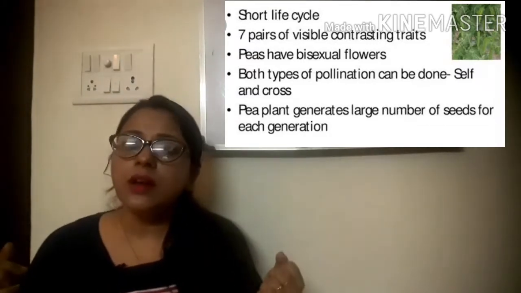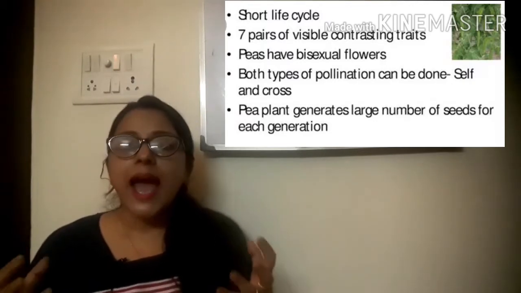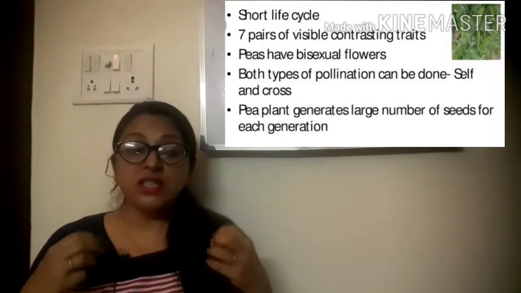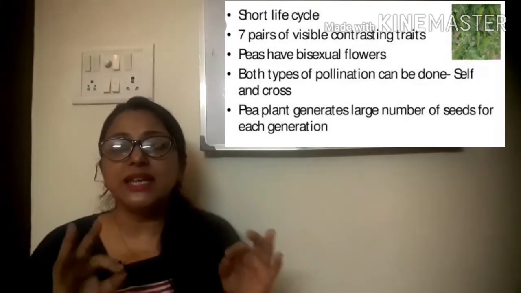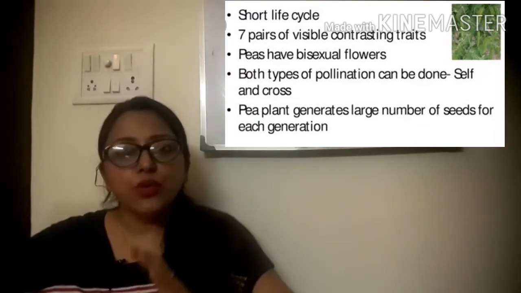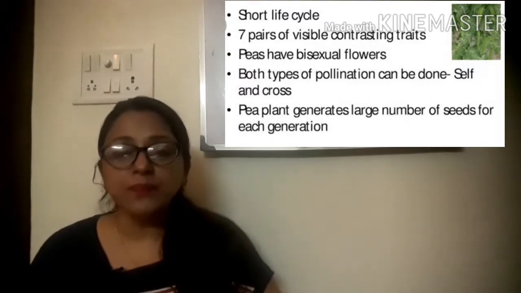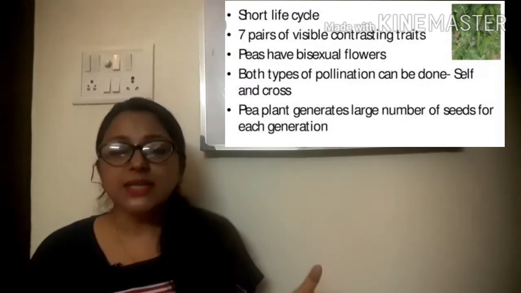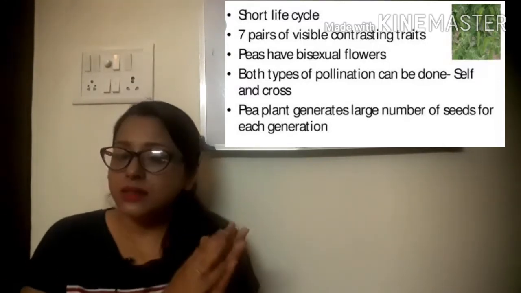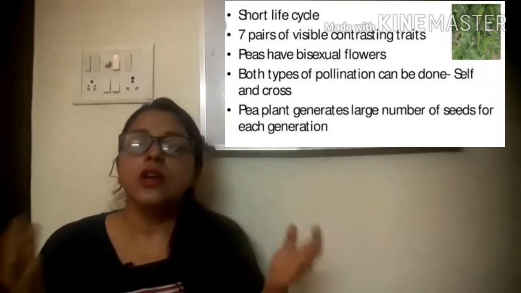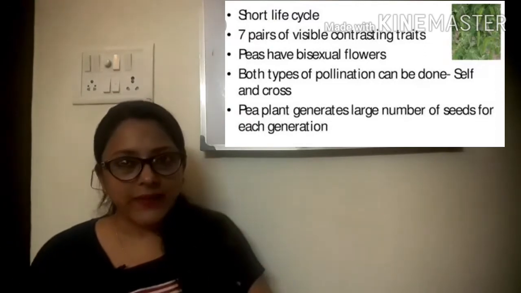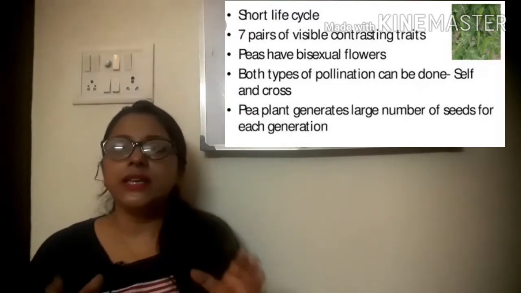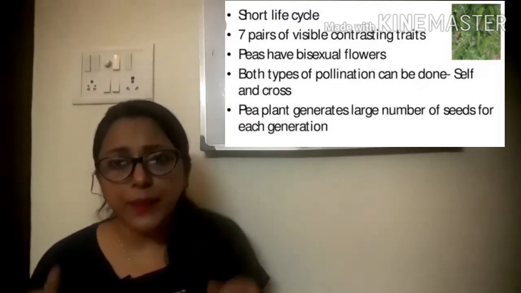that Mendel himself was a human being, and it couldn't be possible for Mendel to study more and more generations of human beings and animals. Plants have a short life cycle, and the pea plant especially has a very short lifespan and short life cycle. That's why he chose the pea plant for his experiment.